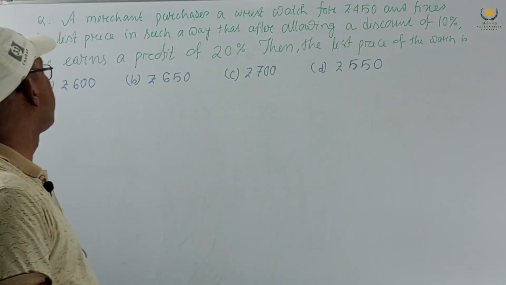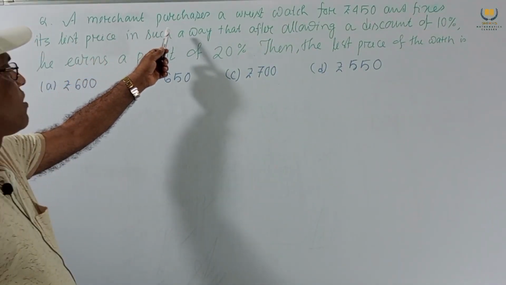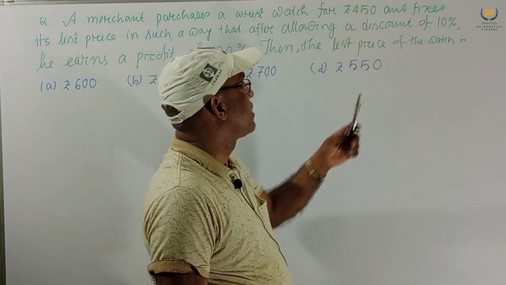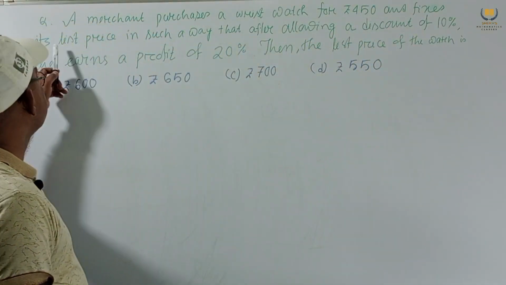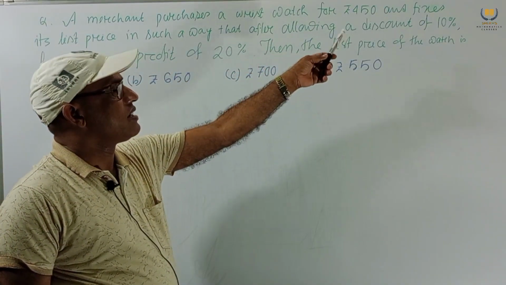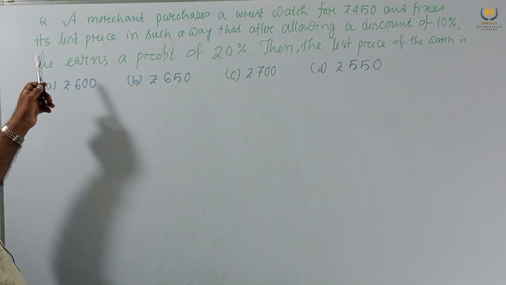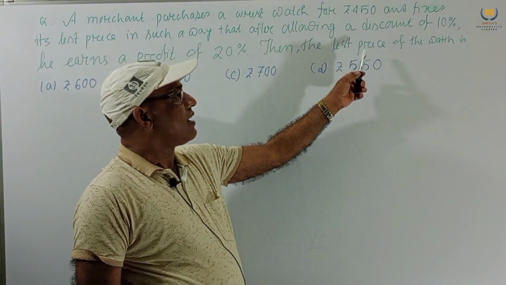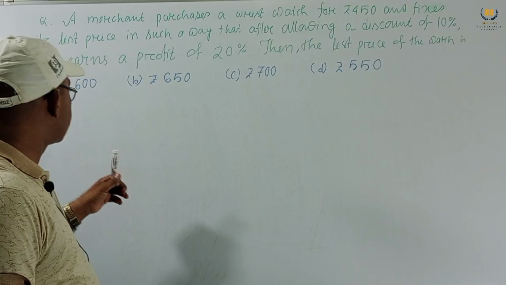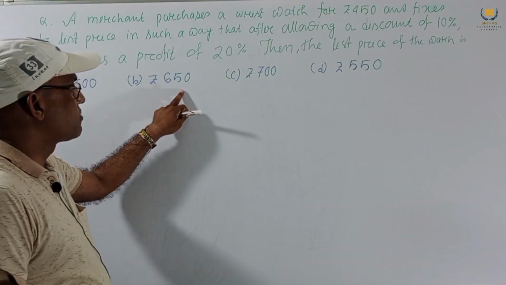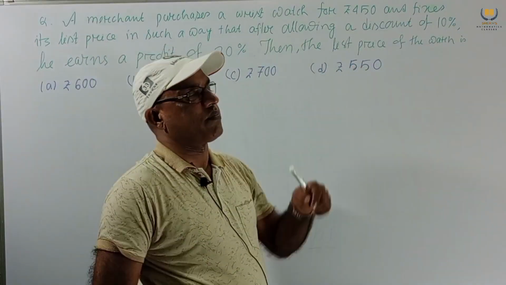Consider another problem. A merchant purchases a wristwatch for rupees 450 and fixes its list price in such a way that after allowing a discount of 10%, he earns a profit of 20%. Then the list price of the watch is rupees 600, 650, 700, 550.